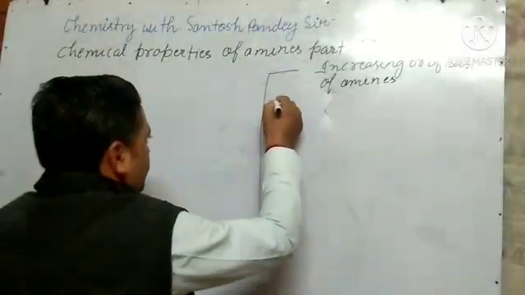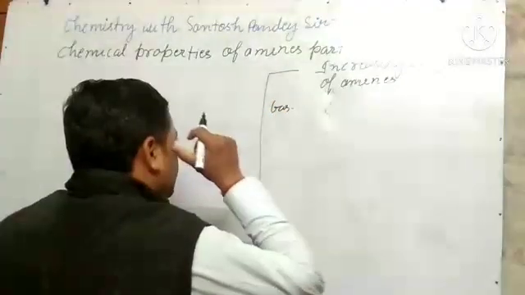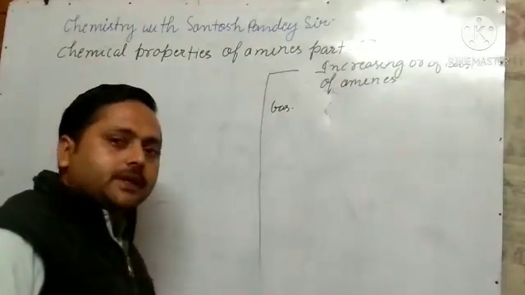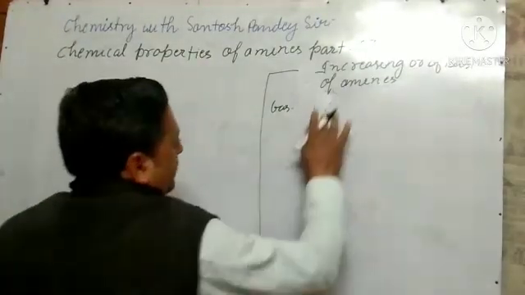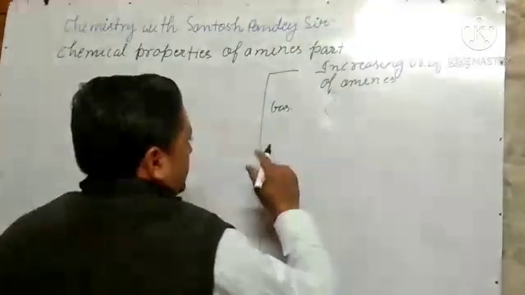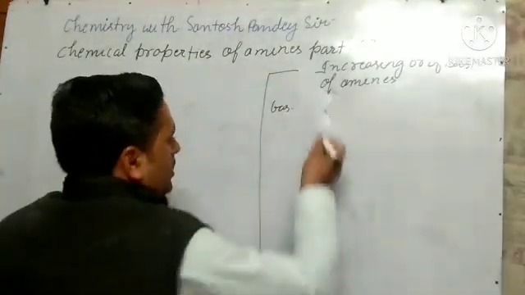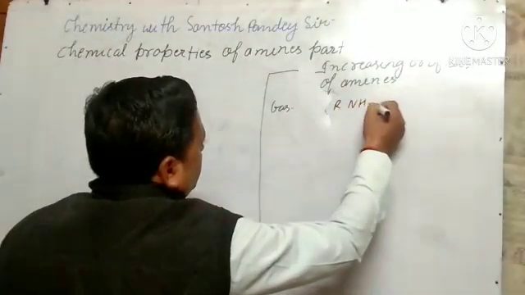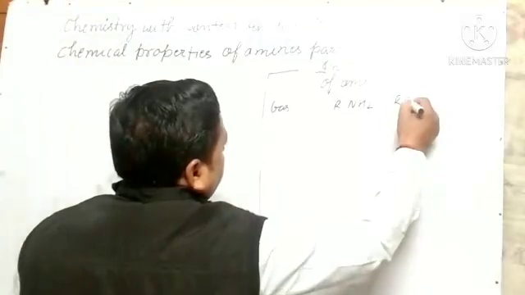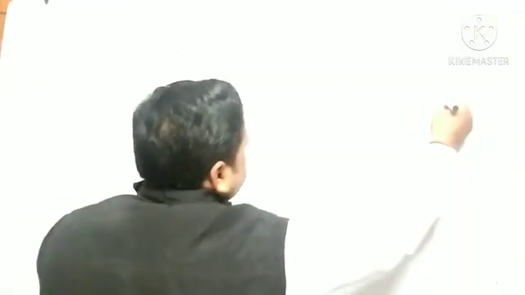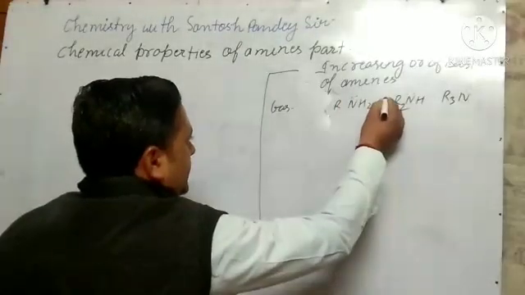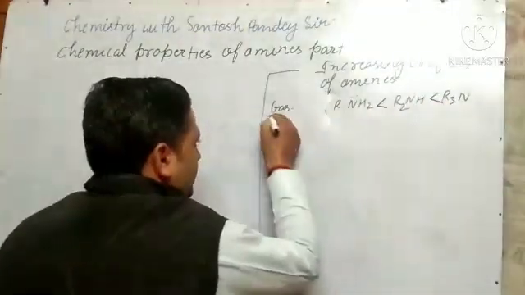What is in gaseous phase? In gaseous phase, the basic order increases with the increase in the number of alkyl groups bonded to nitrogen, meaning primary, secondary and tertiary. So here, that is primary, that is secondary, and that is tertiary. Note it: increasing order of basic character in gaseous phase.